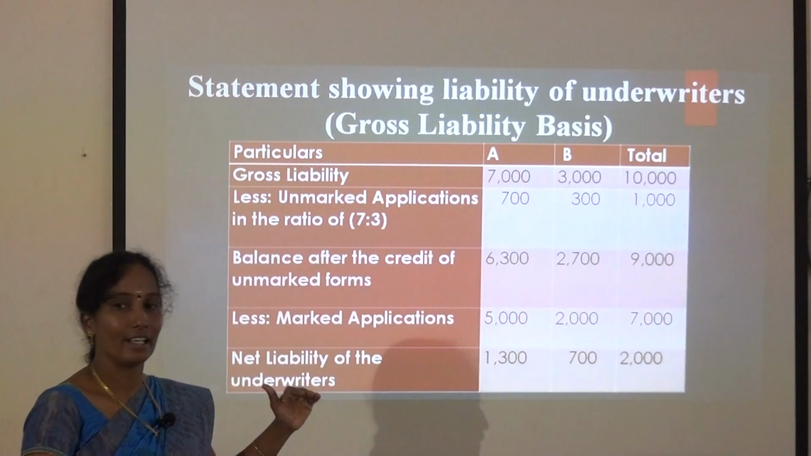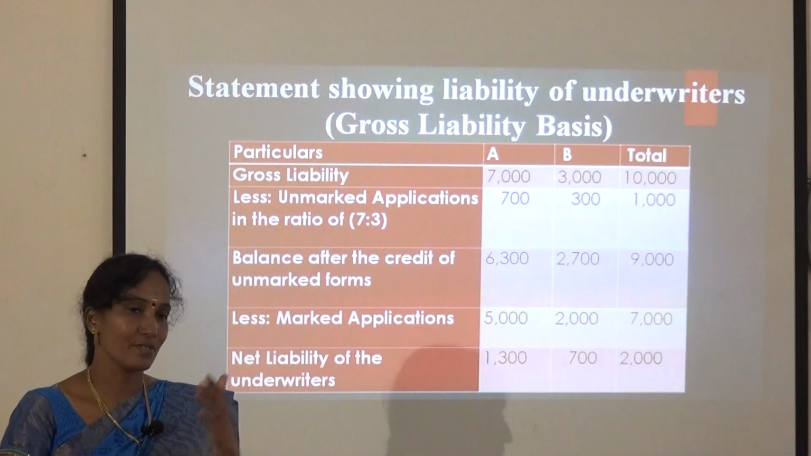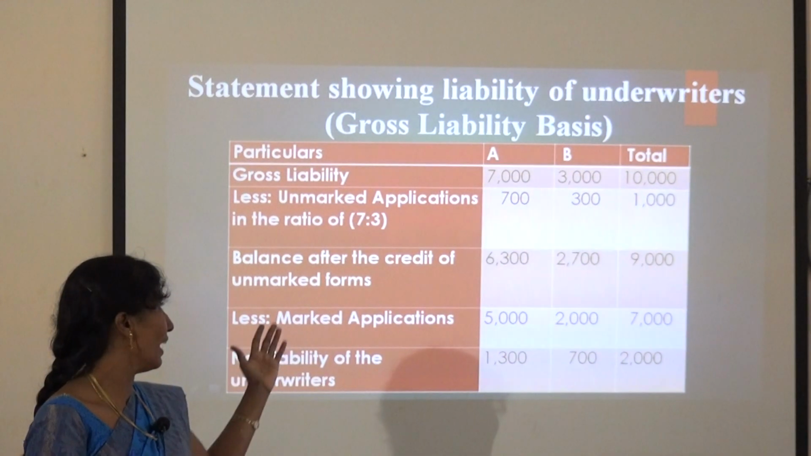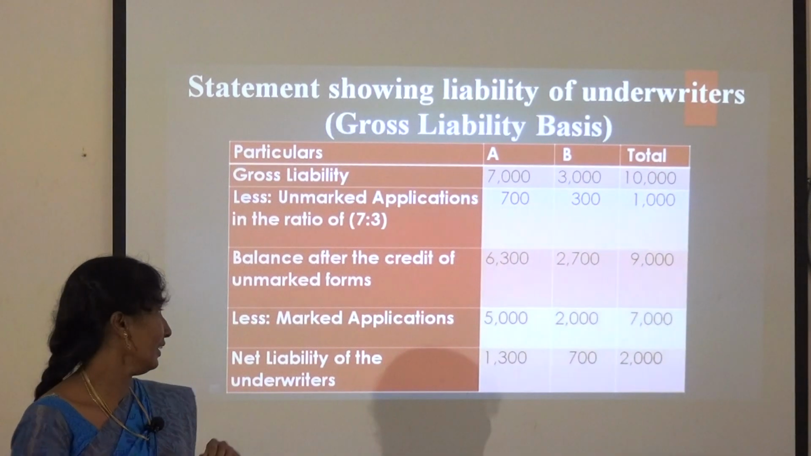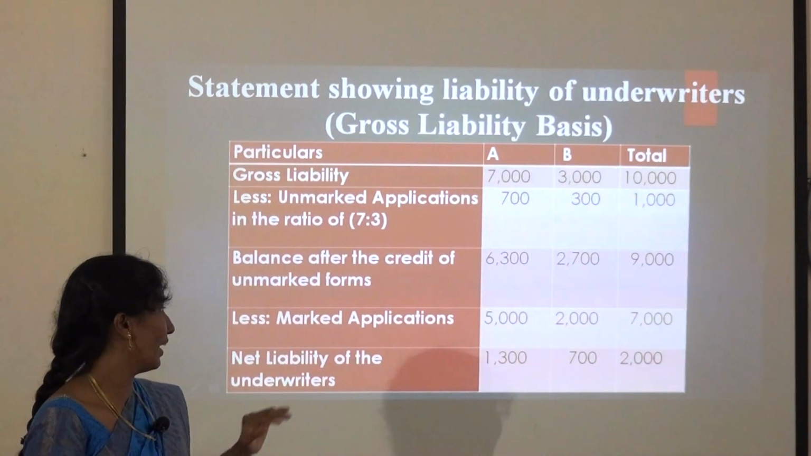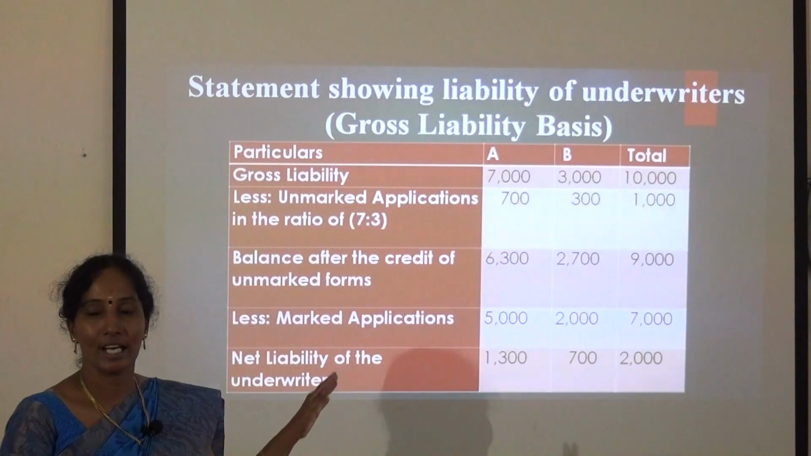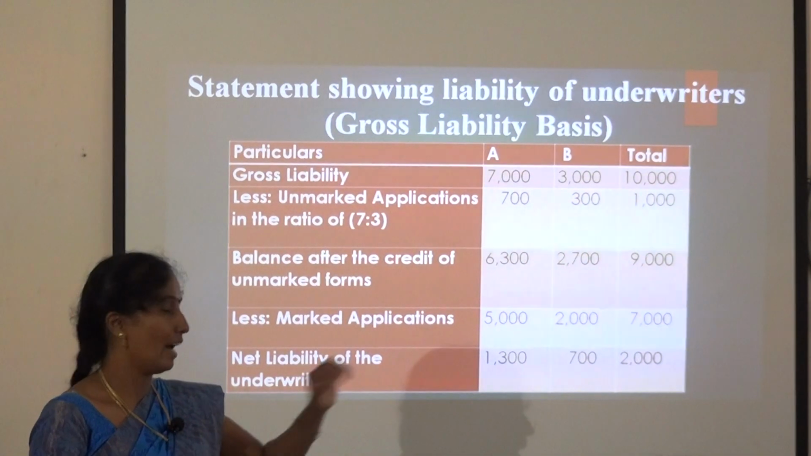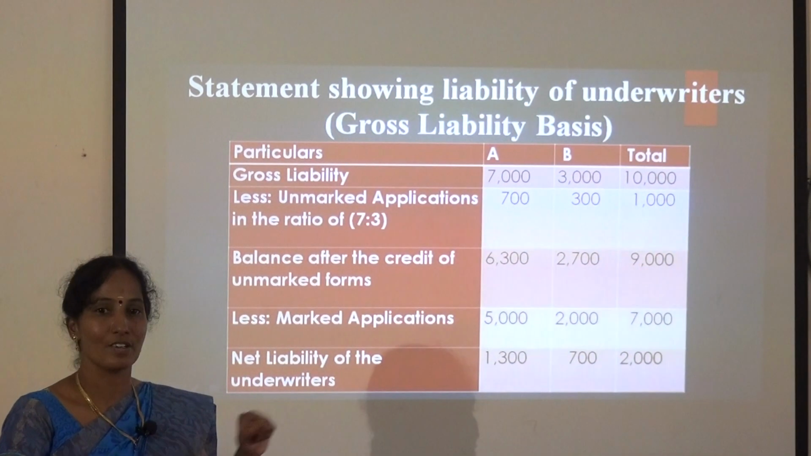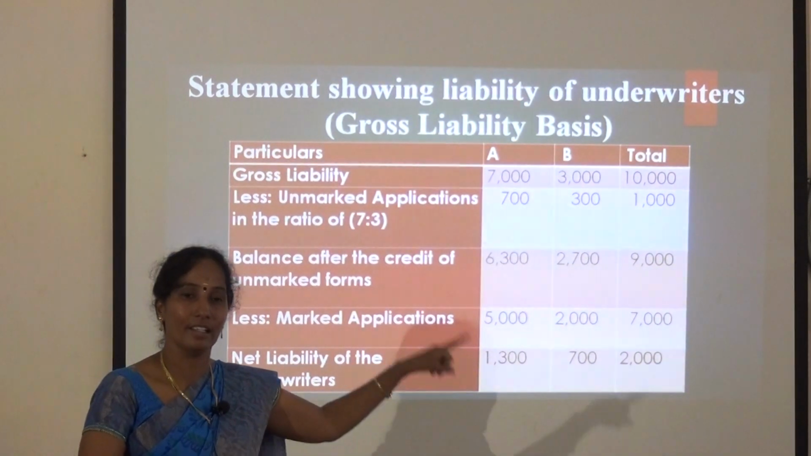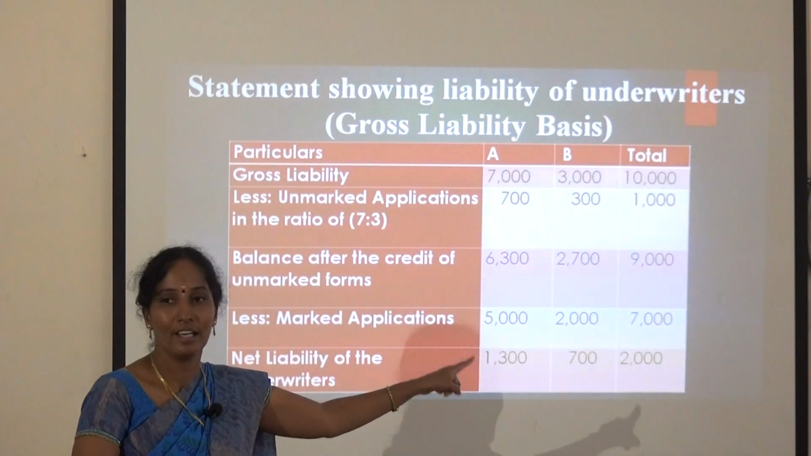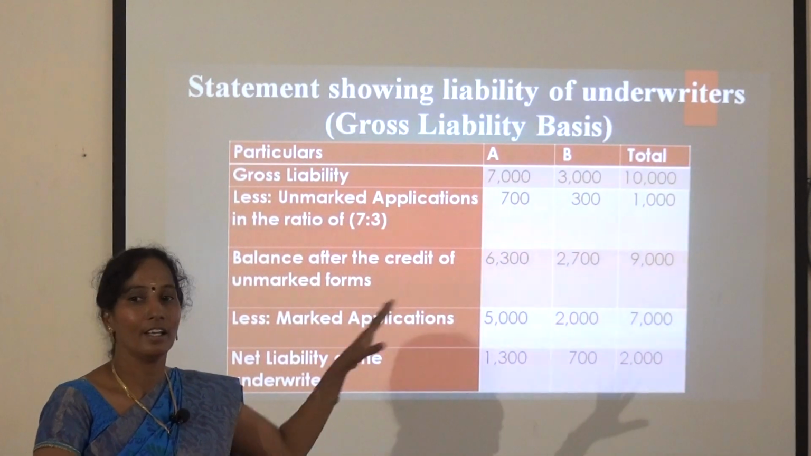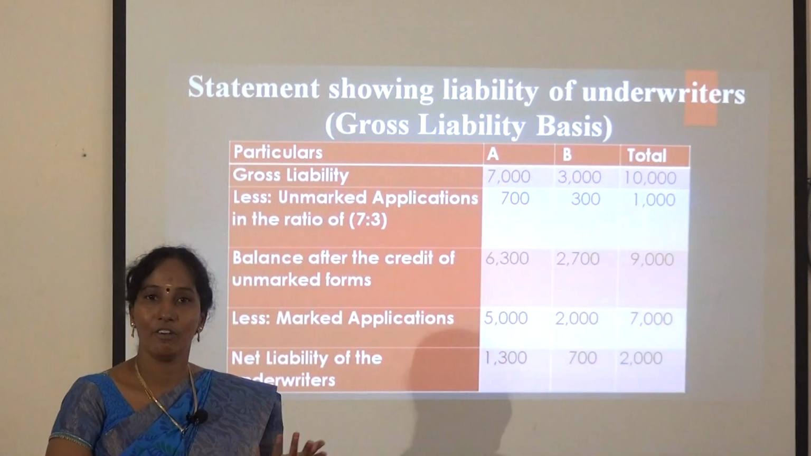After that, deduct the marked application. It is clearly mentioned in the sum, A 5,000, B 2,000, totally 7,000 shares. So the net liability of the underwriters is 1,300 shares and 700 shares, and the total is 2,000. We already calculated this in the workings. How much is the net liability? 2,000. Here the total is 2,000. The answer is correct, easily verified.